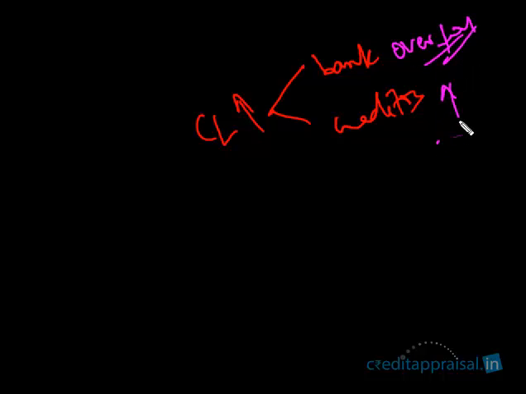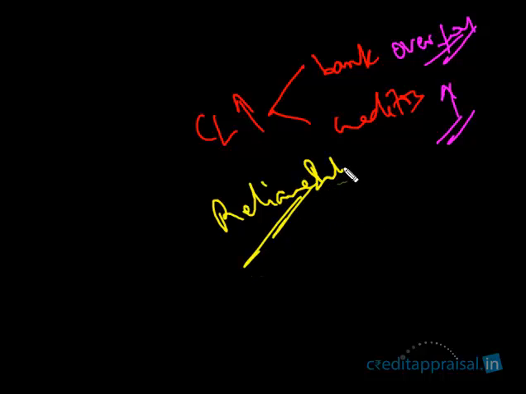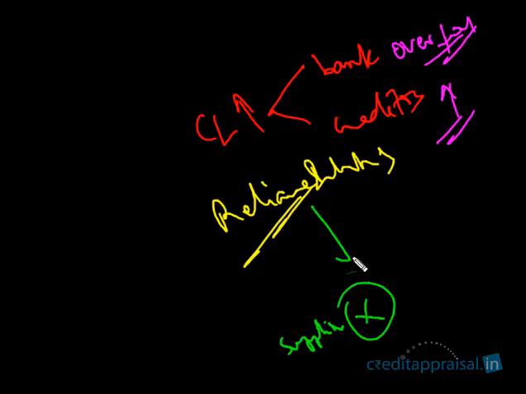There could also be a reason where the creditors are high. Say, for example, you are a very reputed company like Reliance Industries, a huge company. And there is a very small company, company X. If you get an order from Reliance, you're very happy. Say Reliance wants to buy some material from you. You're very happy to supply because this is a recurring order. You're supplying to a huge company, and if they're satisfied with your performance, they'll definitely come back to you for more. So you are at their mercy. Reliance Industries is dictating terms to you. Normally suppliers dictate, but this is a scenario where Reliance dictates because it's a big company.